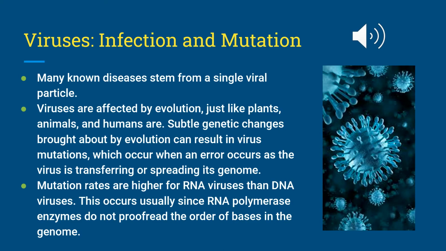So how do virus infection and mutation take place? Many known diseases stem from a single viral particle. These diseases and illnesses include, but are not limited to, smallpox, the common cold, rabies, Ebola, and the novel coronavirus disease, known as COVID-19. Viruses are affected by evolution, just like plants, animals, and humans are.